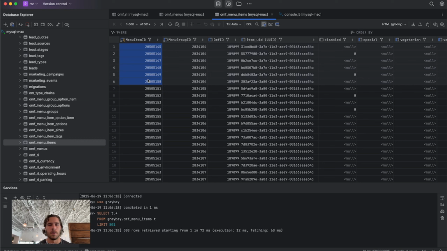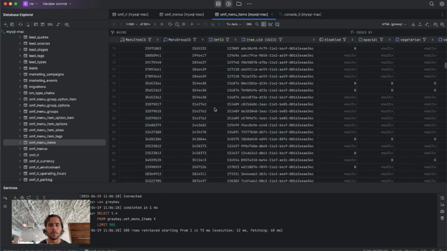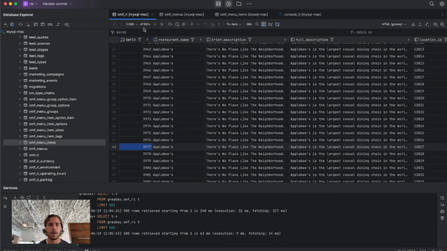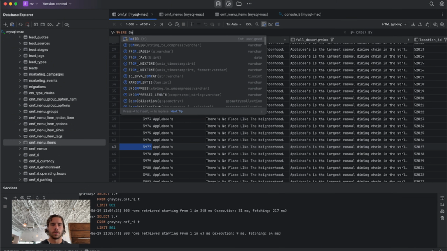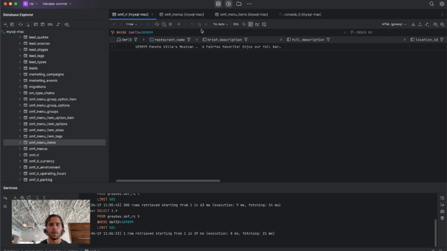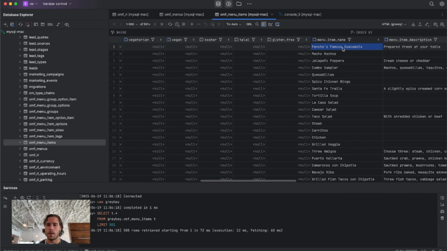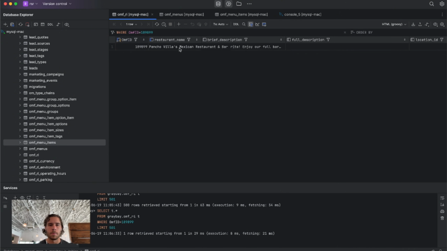So we have this menu item ID, we've got the menu group ID, and then each of these links back to restaurants. There we go, boom. So this menu item here, Poncho's famous guacamole, links back to Poncho's Villa. That's how we connect these menu items to these restaurants, by this OMF ID.